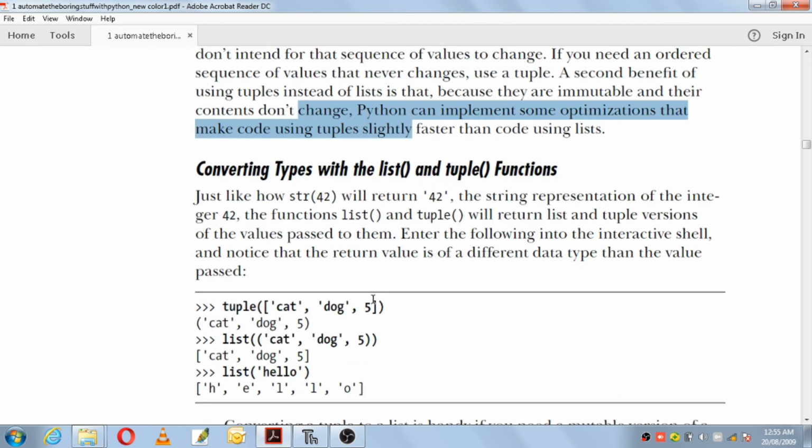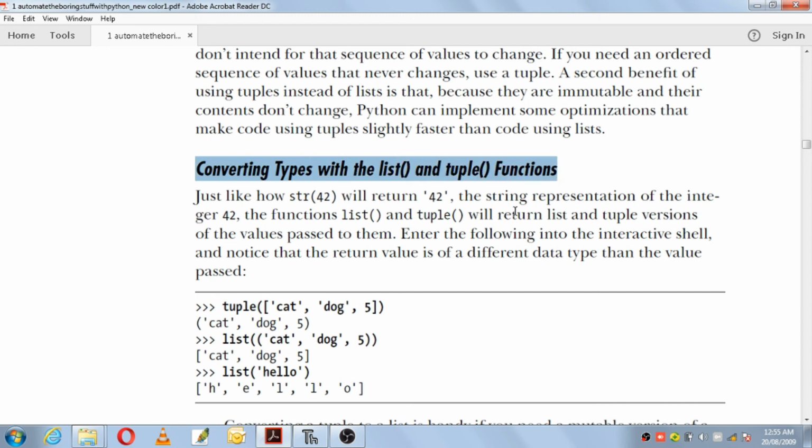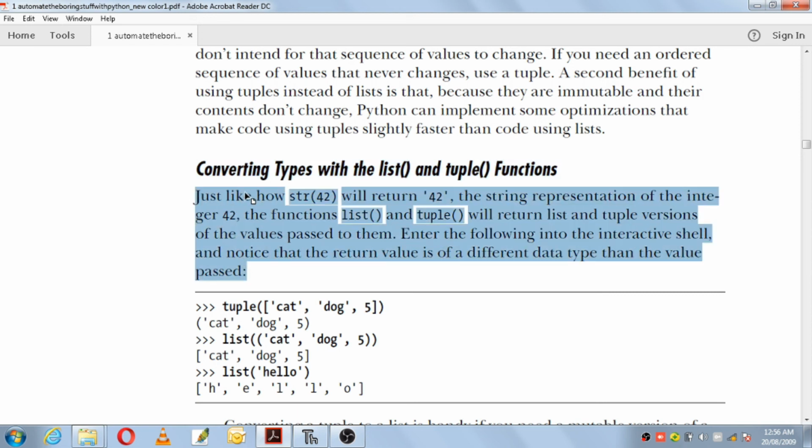Okay, the next you have here is converting types with the list and tuple functions. That means you can convert a list to a tuple and you can convert a tuple to a list, from one data type to another. Let's see what they have written. Just like how str of 42 will return '42', the string representation of the integer 42.